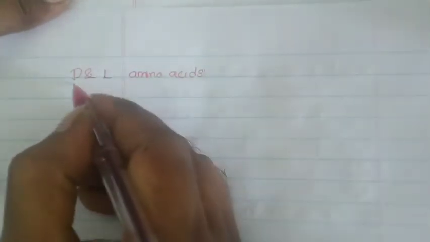Our next topic is D and L amino acids. Do you know what is meant by D and what is meant by L?